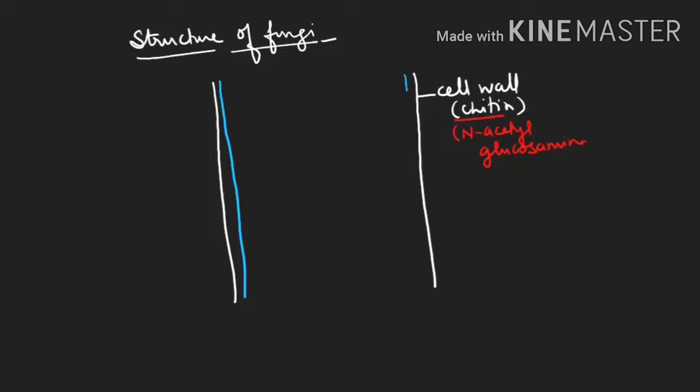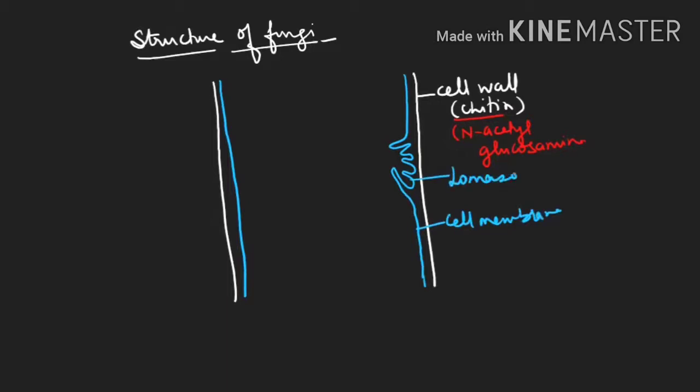Now see, this is the cell membrane. Try to understand this diagram. The cell membrane will make an outgrowth, and this outgrowth is known as lomosome. So first of all, this is the cell membrane, and the cell membrane will make this structure that is known as lomosome.